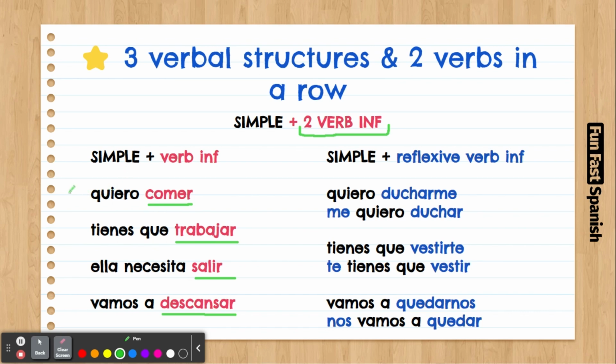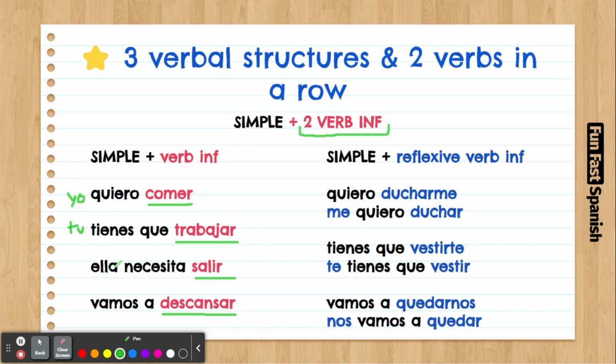As you can see, I didn't put here yo quiero, or tú tienes que. It's optional. You can use it, it's also correct, but you don't have to. But for third person, I put it here because third person could be él, ella, usted.